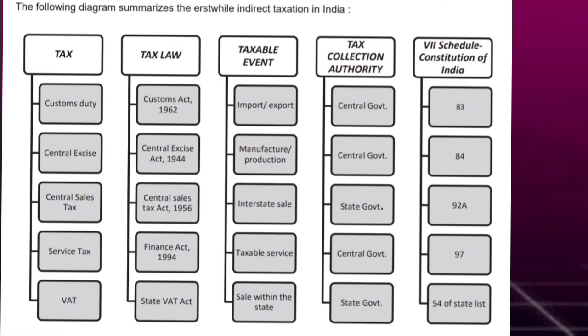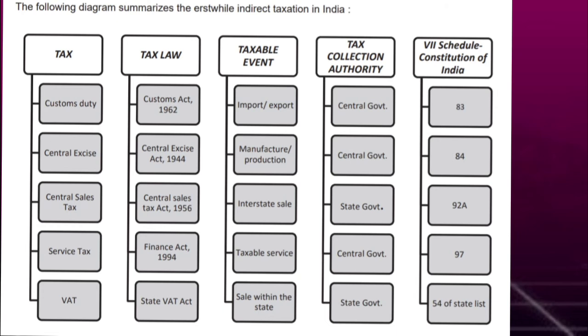On the screen you can observe the different tax regimes which are followed in India. The first one is customs duty, under the Customs Act of 1962, which is mainly imposed on import and export of goods, and the tax is collected by the central government. The second one is central excise duty, under the Central Excise Act of 1944, which is mainly imposed on manufacturing and production of goods, and this tax is also collected by the central government.